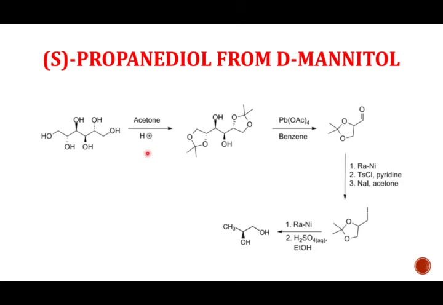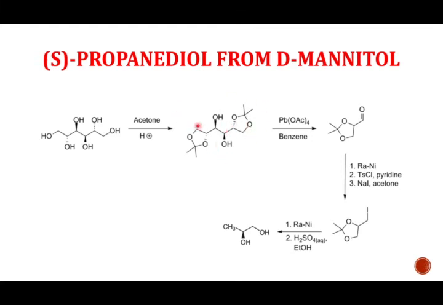In protection and deprotection, we already discussed that whenever we use acetone, we are protecting 1,2 diols, and whenever we want to protect 1,3 diols, we use benzylidene protection, that is benzaldehyde instead of acetone. As we are using acetone, there will be 1,2 diol protection, so this 1,2 will be protected and this 1,2 will be protected over here. So we get this acetal protected mannitol structure.